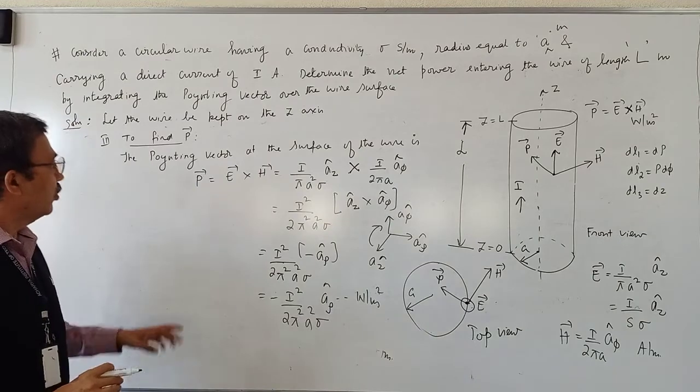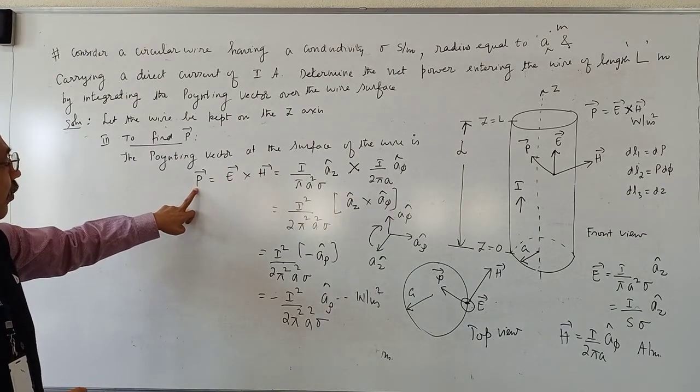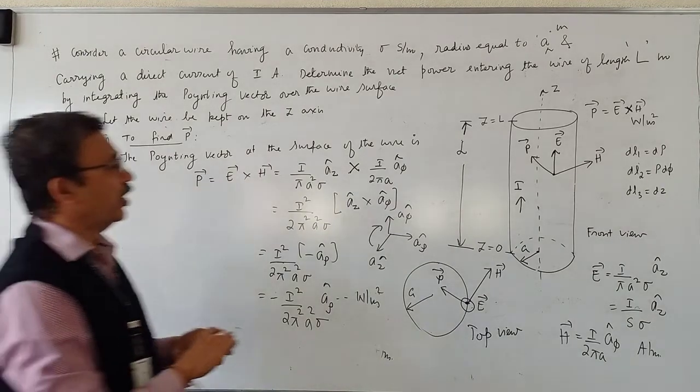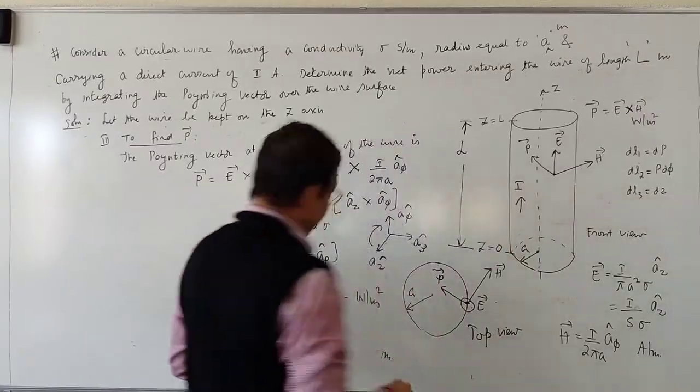So next, we have to integrate this Poynting vector over the cylindrical surface of the wire.